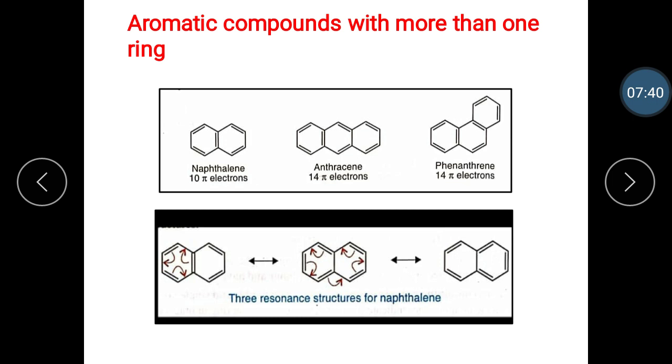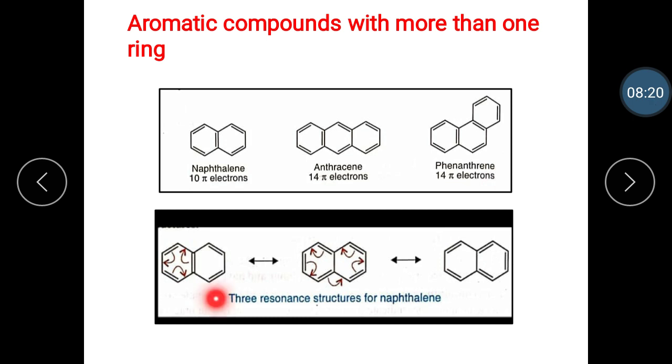Then the next point is aromatic compounds with more than one ring. The Huckel rule applies for determining aromaticity when 2 or more 6-membered rings with alternating double and single bonds are fused together to form polycyclic aromatic hydrocarbons. Joining 2 benzene rings together forms naphthalene. And there are 2 different ways to join 3 rings together, forming anthracene and phenanthrene.